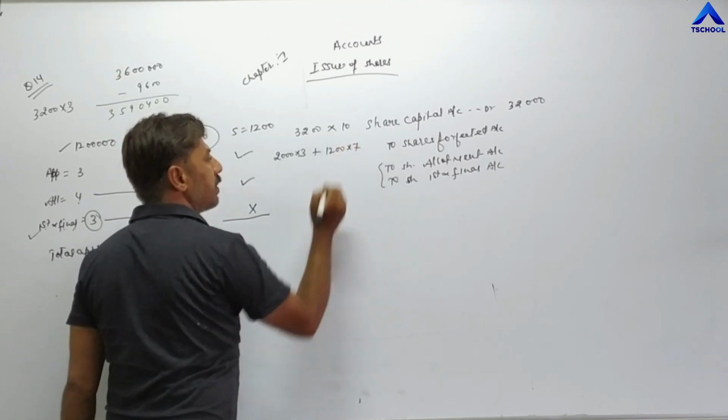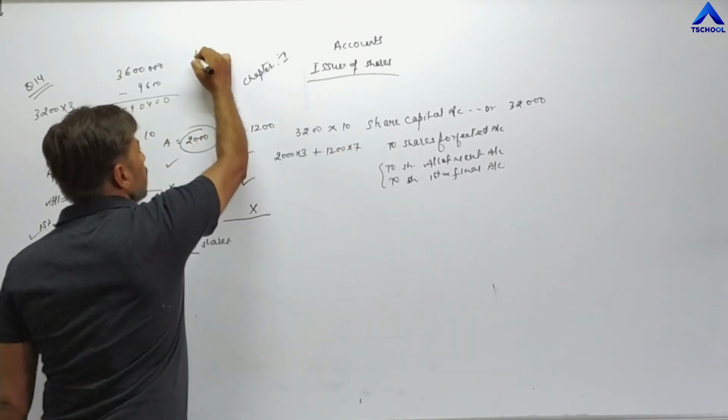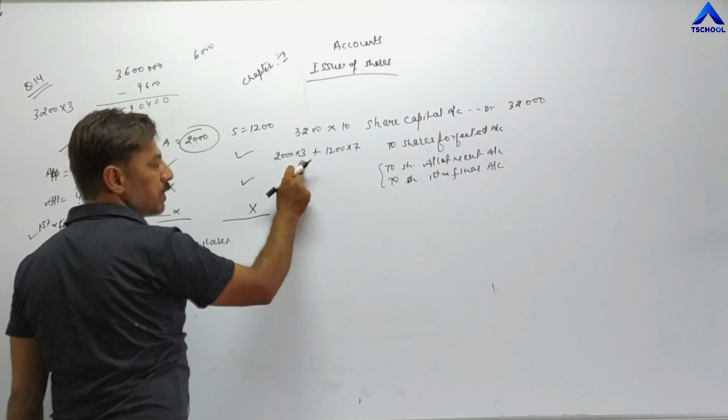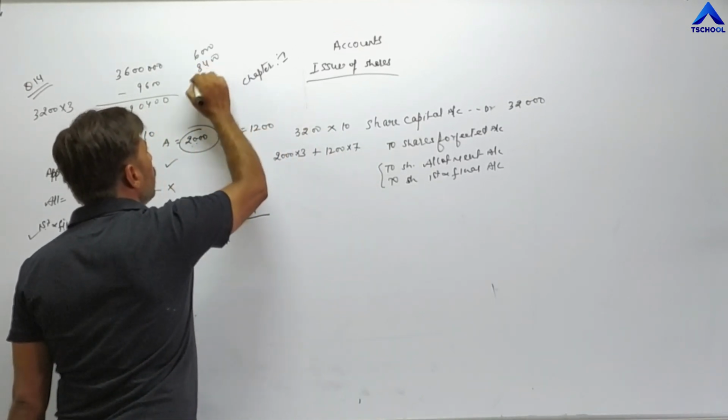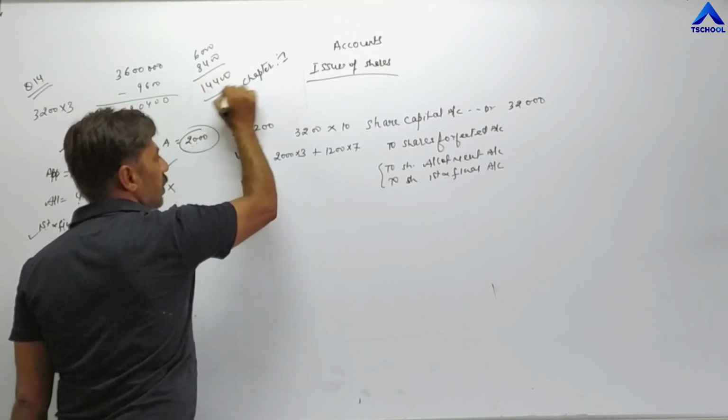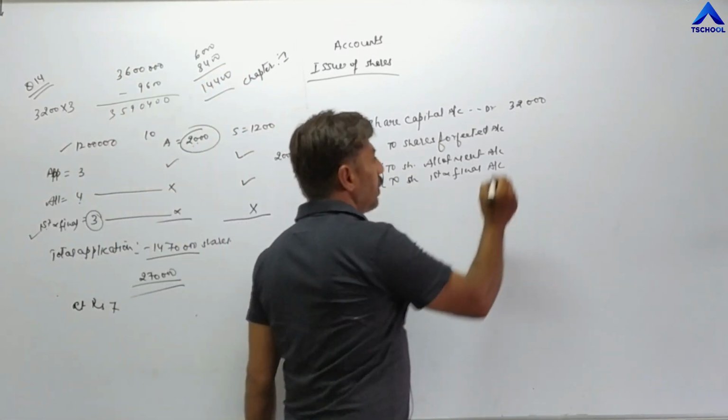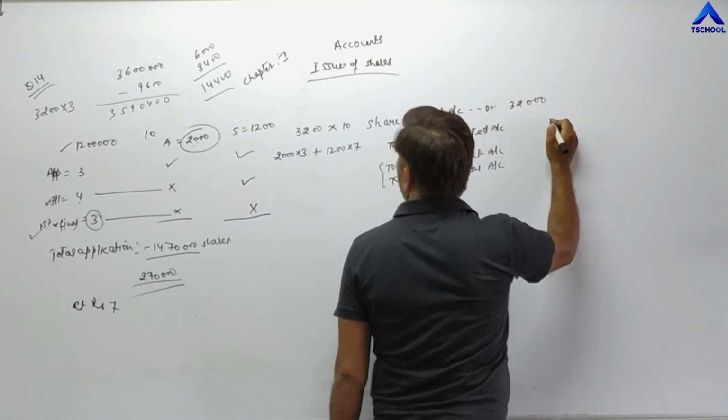1,200 into 7. It becomes 6,000. 2,000 into 3, 6,000. And 1,200 into 7, 8,400. Total it becomes 14,400. So in front of forfeited account, 14,400.